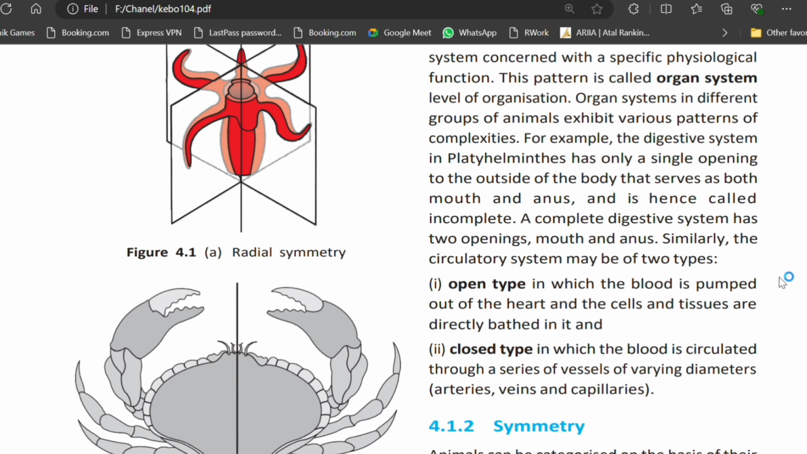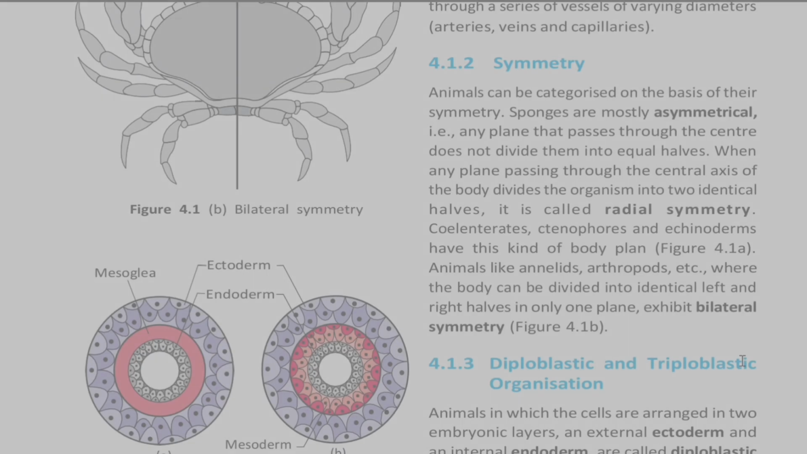Similarly, the circulatory system may be of two types. One is open type, in which the blood is pumped out of the heart and cells and tissues are directly bathed in it. And second is closed type, in which the blood is circulated through a series of vessels of varying diameters, that is arteries, veins and capillaries.